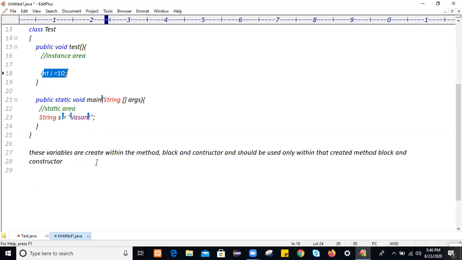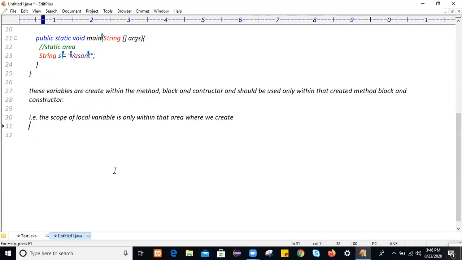If you create a variable within the method, then you should use it only within that created method. That is why we say the scope of a local variable is only within the area where we create it. Outside the area, if you try to use it, you'll get a compilation error. Those variables won't be visible outside the area, and that's why you get a compilation error.